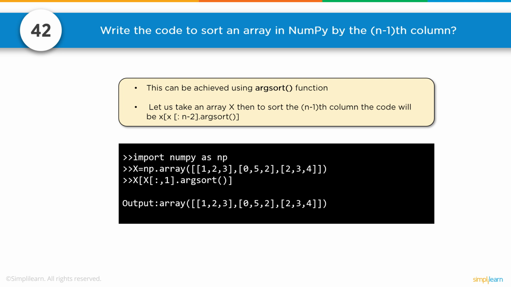So we have 3 different entities with 3 different columns in there. And we go x of, and so we take x of all the rows, first entity, or in this case it's actually the second one because it's 0, 1, 2, dot argsort. So that would be the second entity, or -2 would also be the same. You could also do, instead of 1, you could also do -2 there instead of the 1. Argsort, and then we get an output of the array 1, 2, 3, 0, 5, 2, 2, 3, 4.